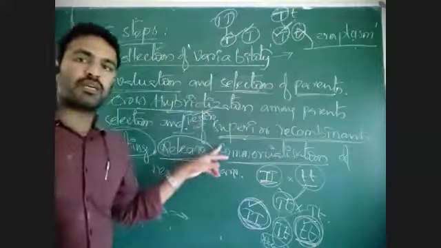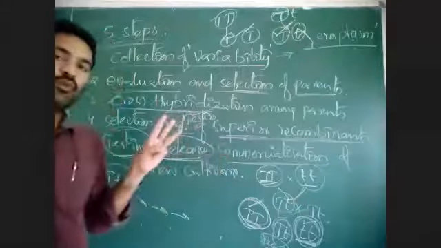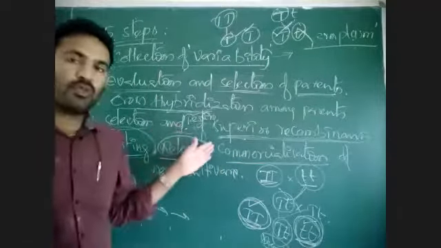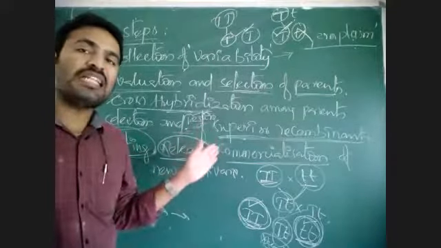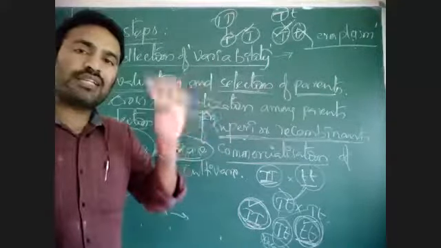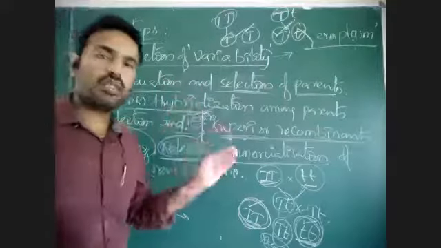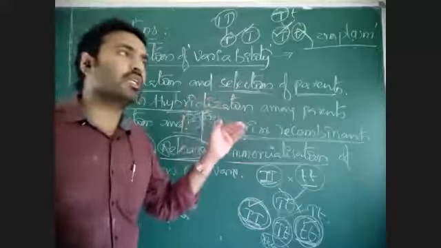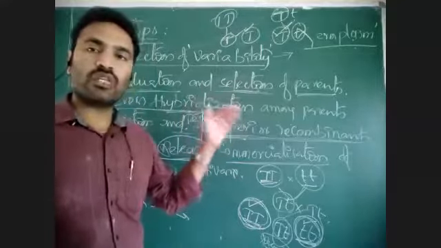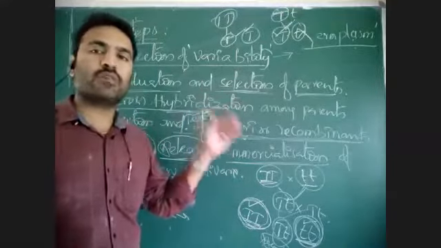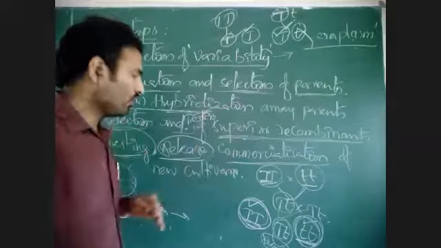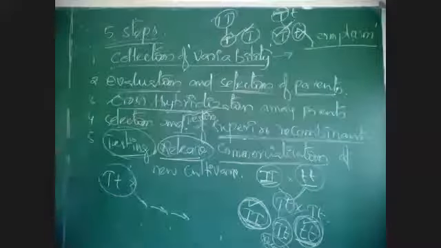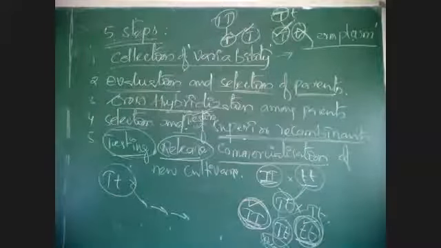Just before the commercialization, we need to produce 2 to 3 crops continuously. If we produce 2 to 3 crops continuously, then we get an idea that these crops are effective. They can give more yield. Their growth rate and everything is monitored. So for 2 to 3 crops it is checked and finally it is released into the market.